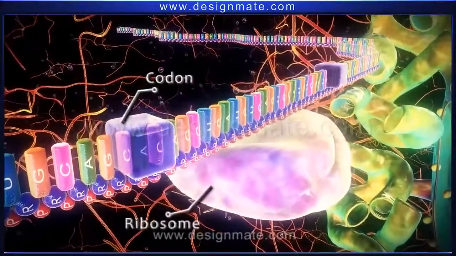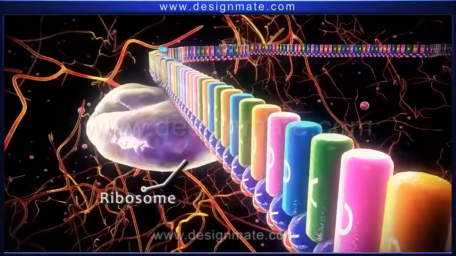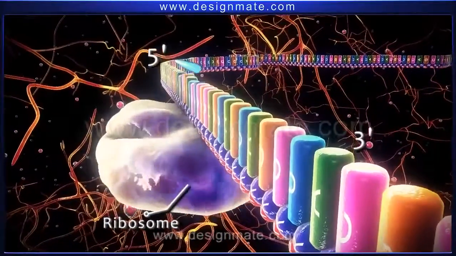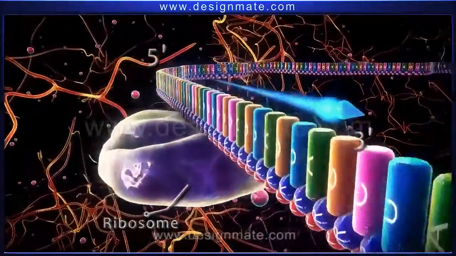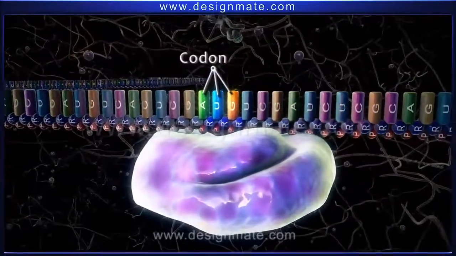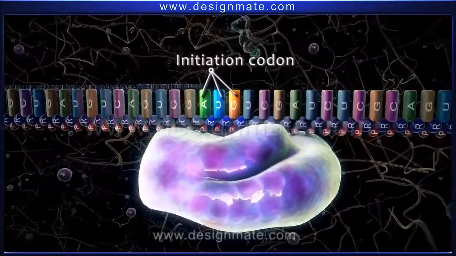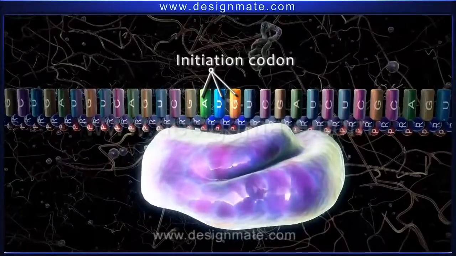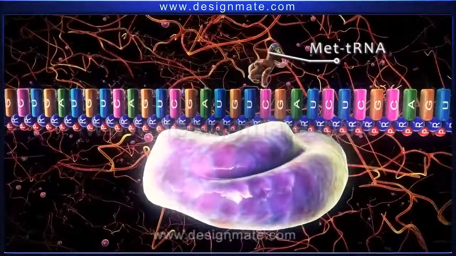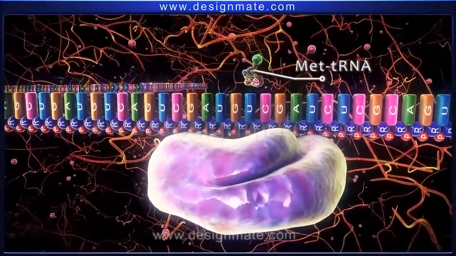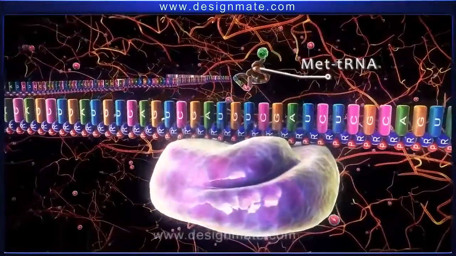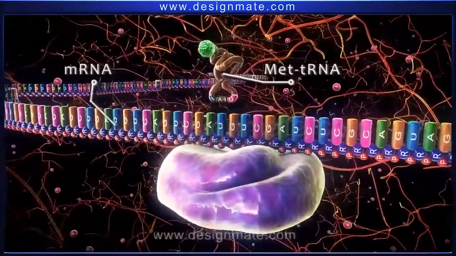Then the ribosome subunit moves along the mRNA in 5' to 3' direction until it recognizes the AUG codon or the initiation codon. At this point, met-tRNA, possessing the anticodon UAC, pairs up with the AUG codon of the mRNA.